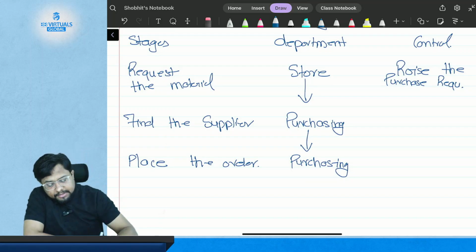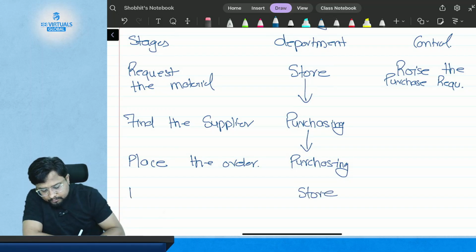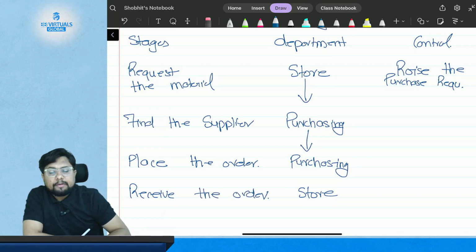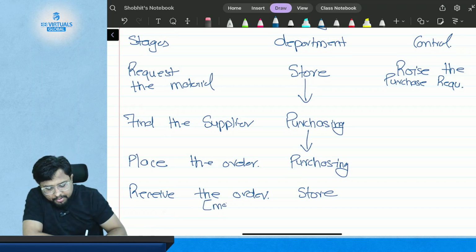So who will receive the goods? The store department will receive the order. Sorry, the store department will receive the order or the material.